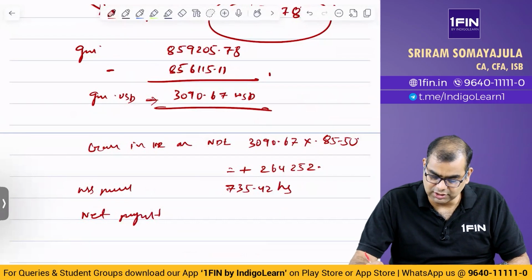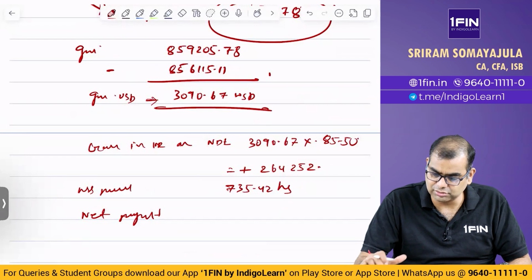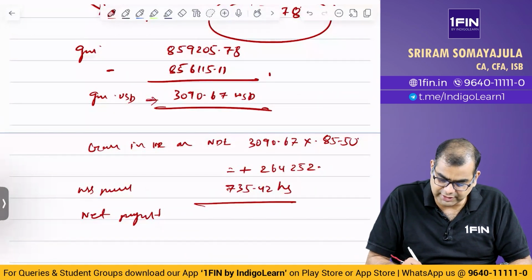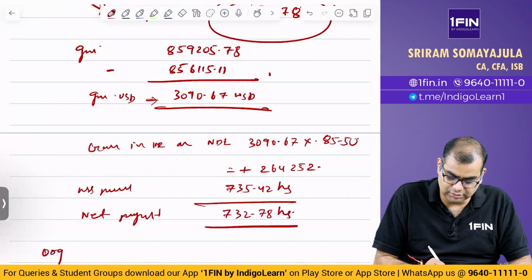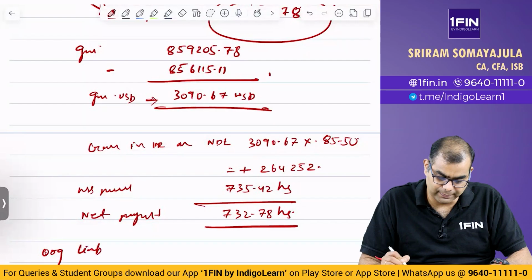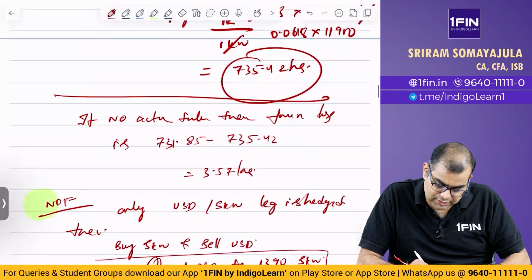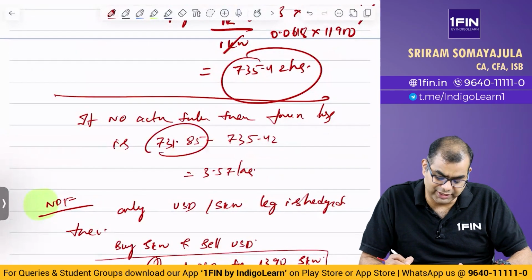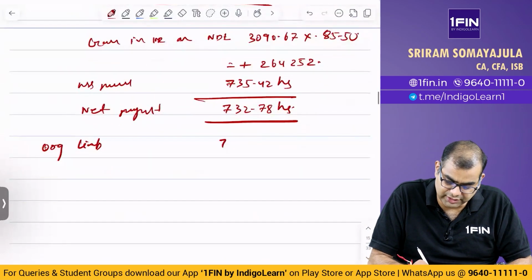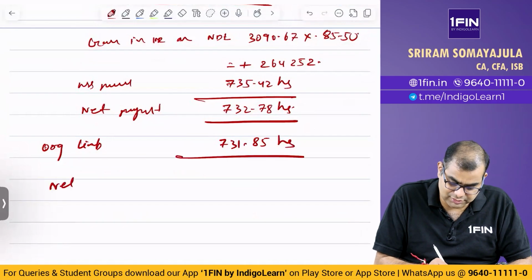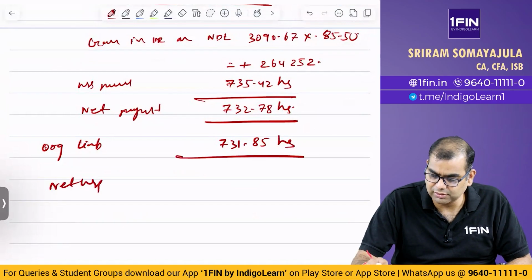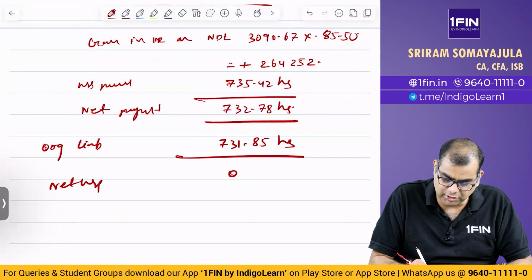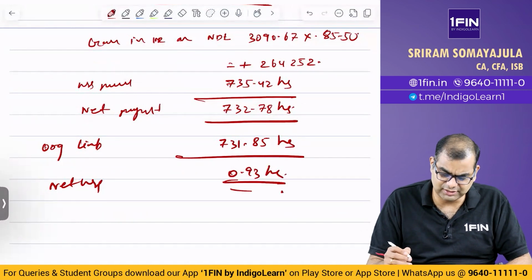735.42 minus gain, 2.64. Okay, I am converting this into lakhs. So your net payment is 732.78 versus original liability, which was 731.85. So net loss is 0.93 lakh. Now can we give it in 2 decimal, 3 decimal or 4 decimal?